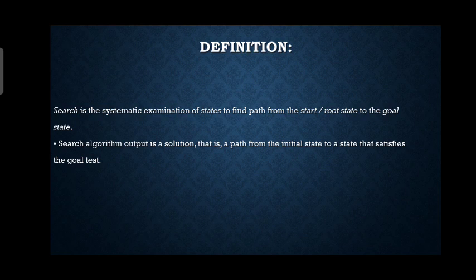Now let's take an example like I want to go to a shop. That shop is in a market, and in that market there are various shops that are selling the product that I want to buy. So if I go to even one shop, then I got my product, right? So that is the point. That is why we are saying that the search algorithm output is a solution, that is a path from the initial state to a state that satisfies the goal state.